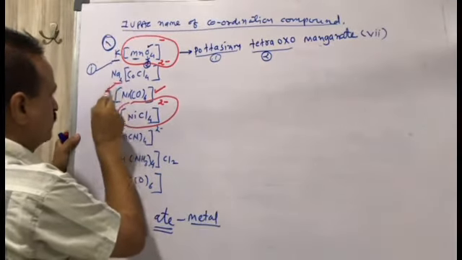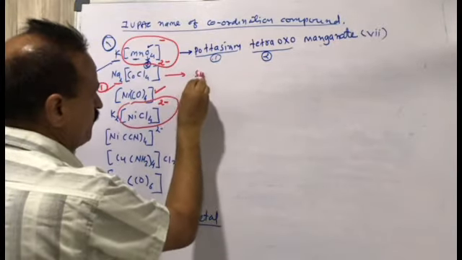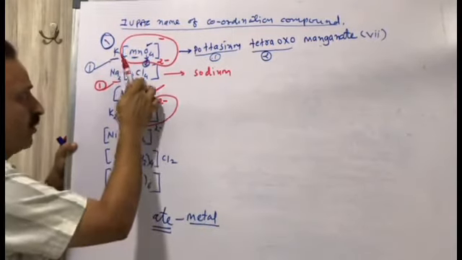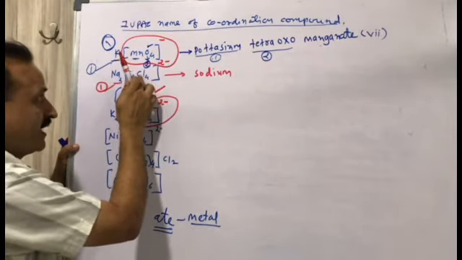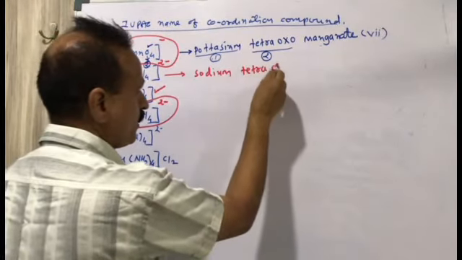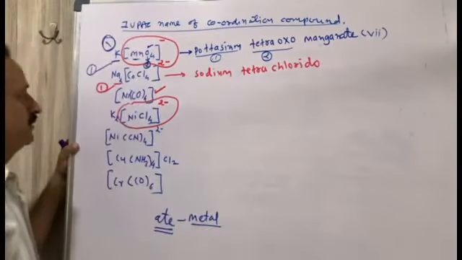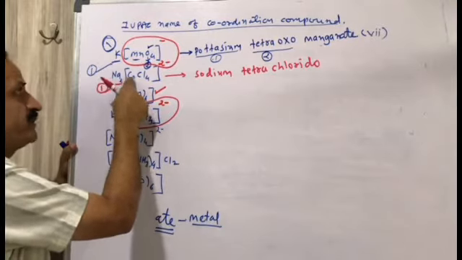Second, this is sodium. So first we have to write down the name of the metal outside the bracket. So sodium. Then 4 chlorine is present, so it is tetrachlorido. It is negative, it is not cobalt, but it is cobaltate.